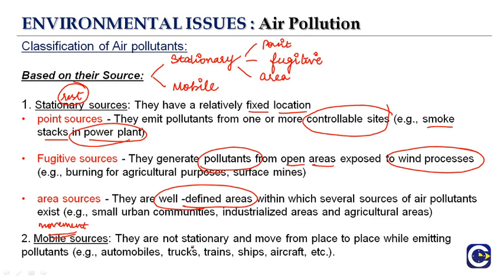They are not stationary, that means they are not at rest, and they move from one place to another while emitting the pollutants. Like you have the motorcycle, you have the cars, four-wheelers, right? You are able to move from one place to another because of these sources like automobiles, trucks, trains, ships, aircrafts. That is why they have been classified into the mobile sources. So this is on the basis of the source. First is stationary source and the second is mobile source.